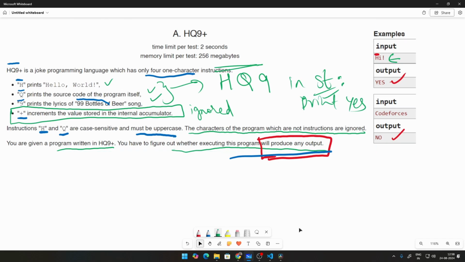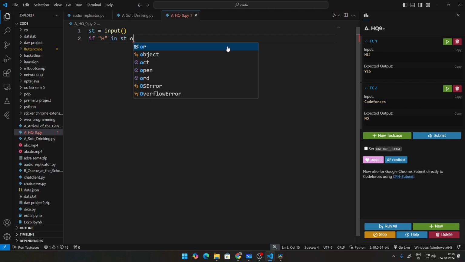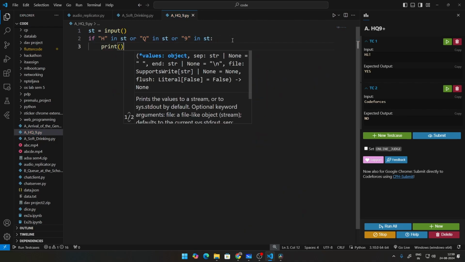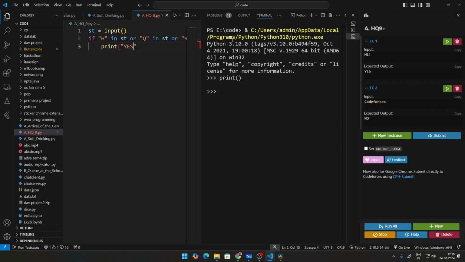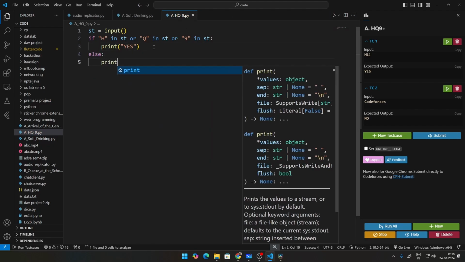Let's just see how that looks in code. So let's take the string as input. We do input, and then we say if, and since everything is case sensitive, H, Q and 9, we can say if H in st or Q in st or 9 in st. Any one of these conditions being successful will make it go into this if condition as it's true. So if it is true, go ahead and print yes. Let's close this off, and else we can print no.